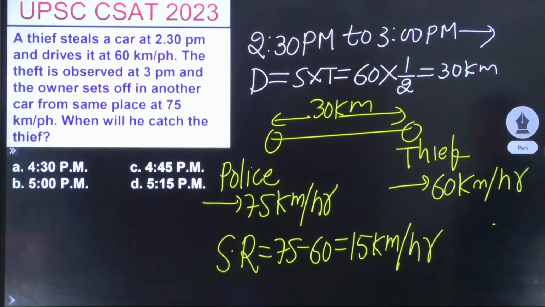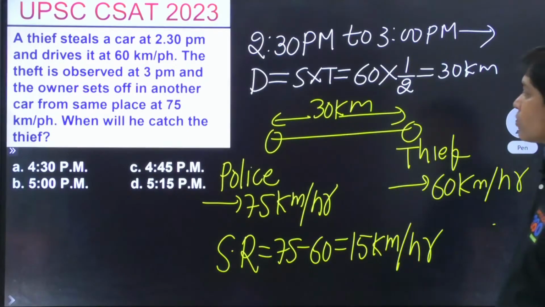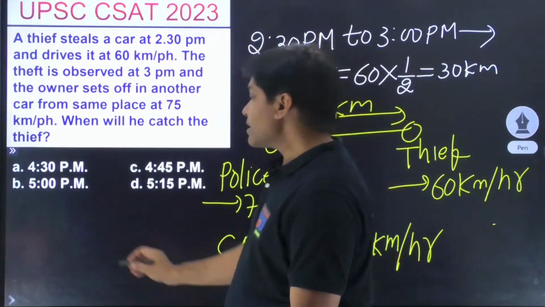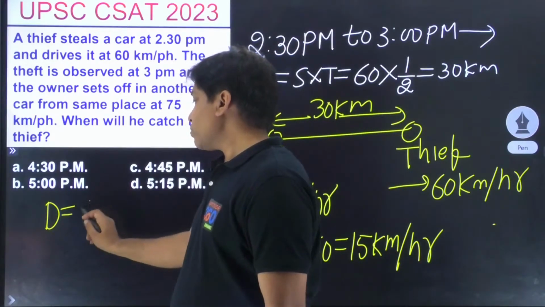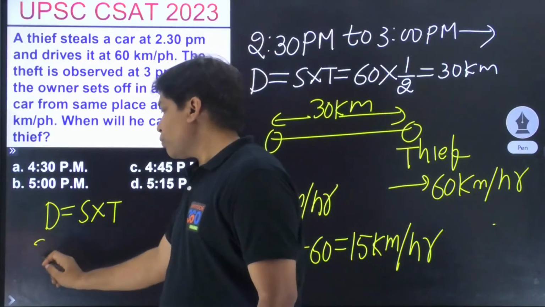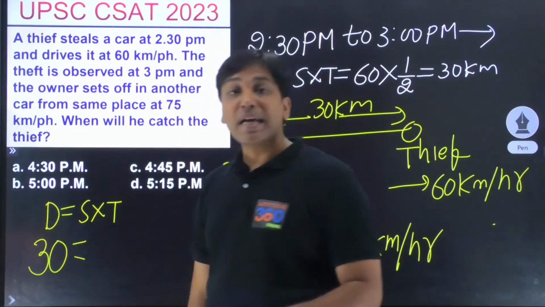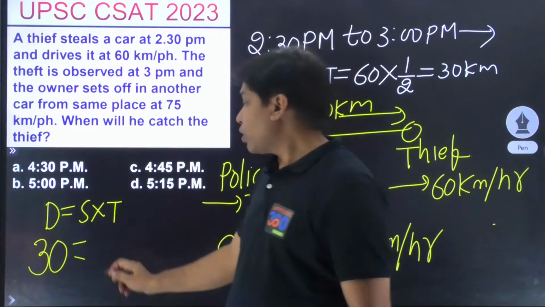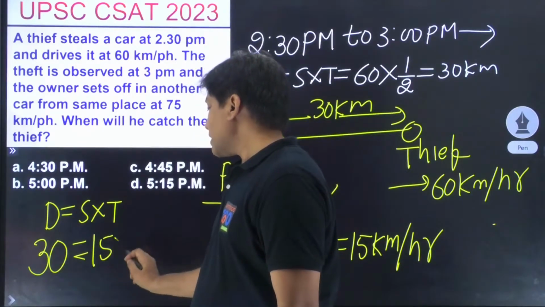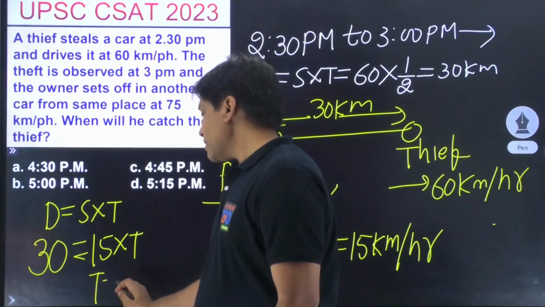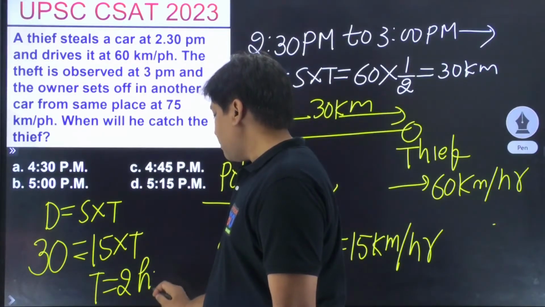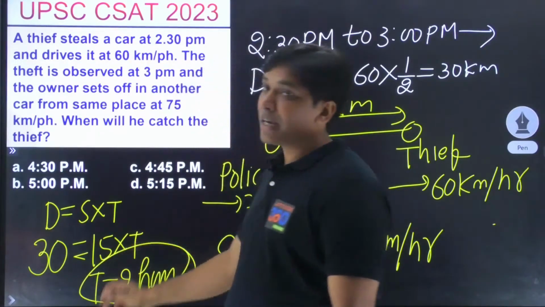क्या ये बात बनी हमारी? So what is going to be the time? Distance is speed into time. Total distance जो पुलिस को ज्यादा चलना है चोर के कंपैरिजन में, वो है 30 kilometers. What is the relative speed out here? 15. What is the time? So it has to be 2 hours. 2 घंटे के बाद में पुलिस पकड़ेगा चोर को.